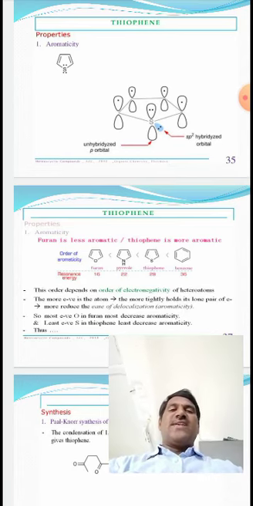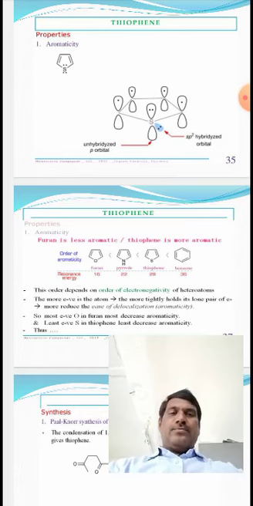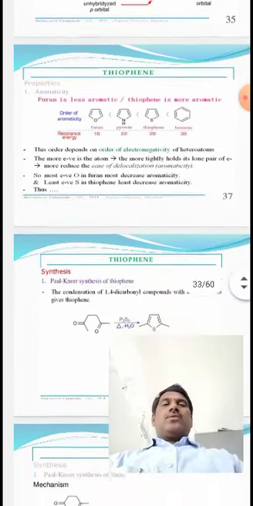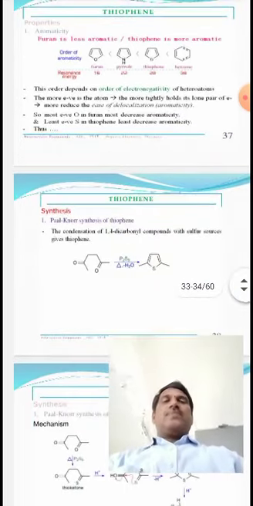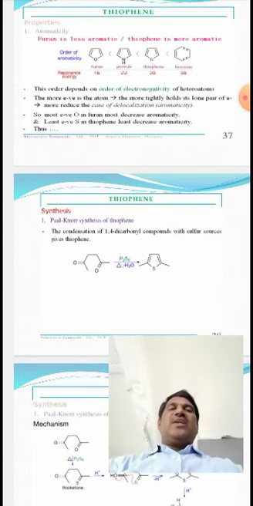That's why thiophene is an aromatic compound like furan and pyrrole. Furan is less aromatic, and thiophene is more aromatic.